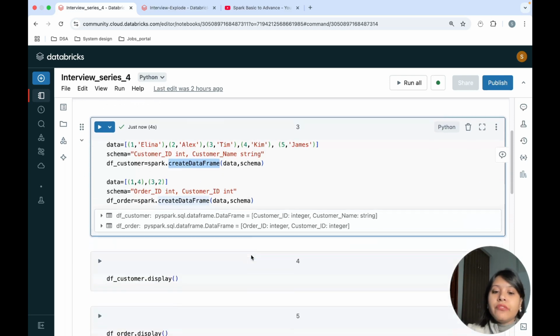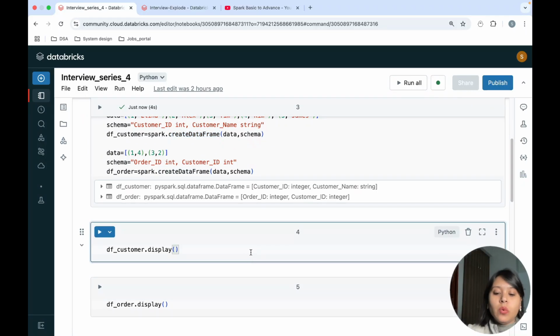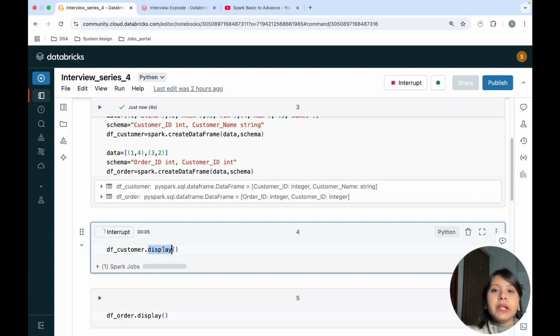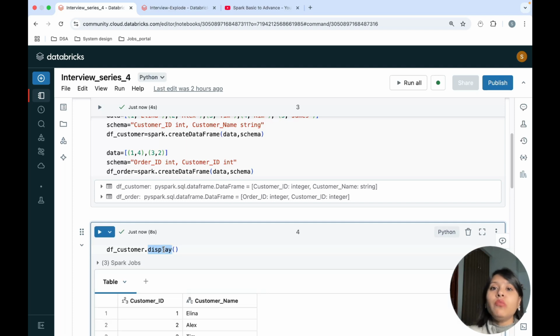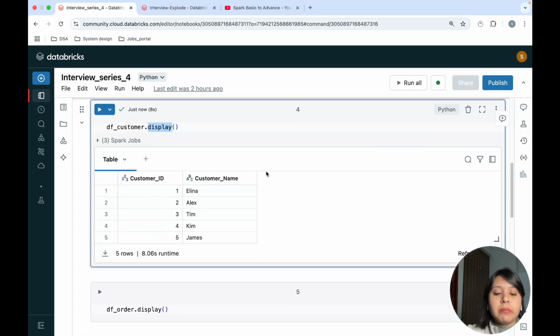Now, as my data frame is ready, let me display it. To display the data frame in Databricks, you can use the display command, which is built into Databricks. You can also use the show command, but it will just show you the first 20 records by default, and it will not be in a tabular format. To show you in a proper tabular, optimized format, I'm using the display method.